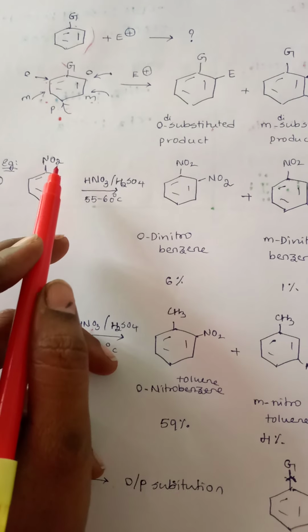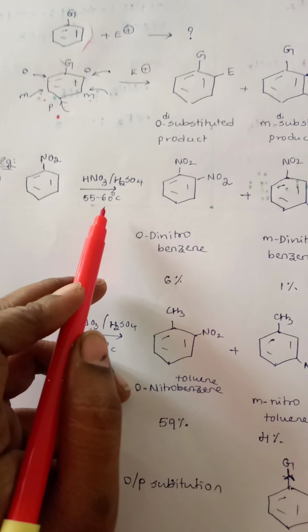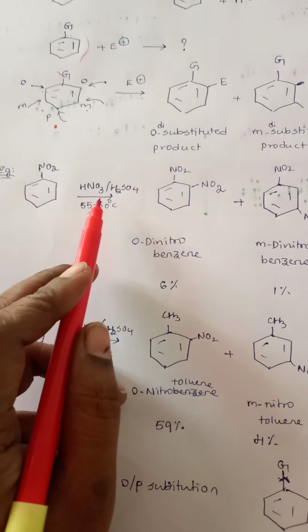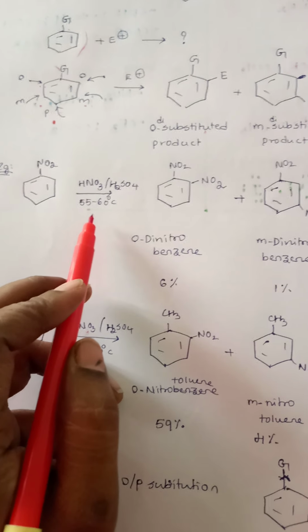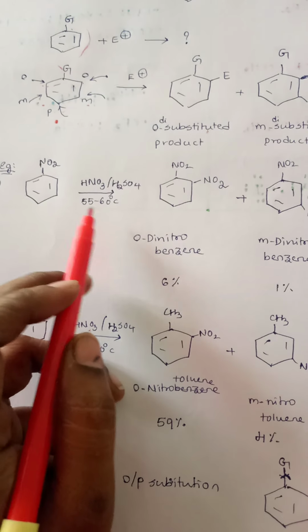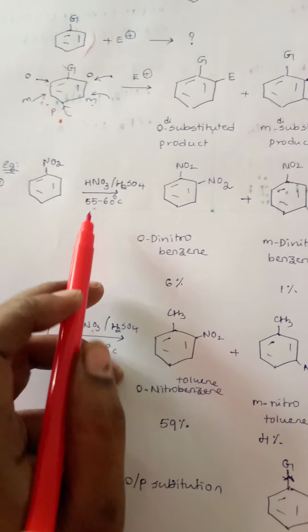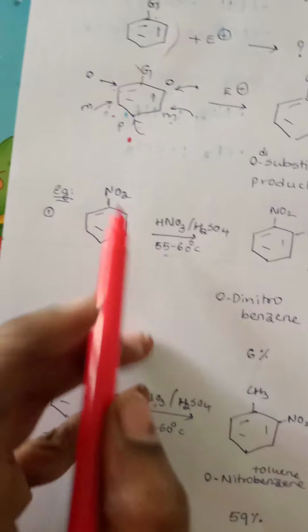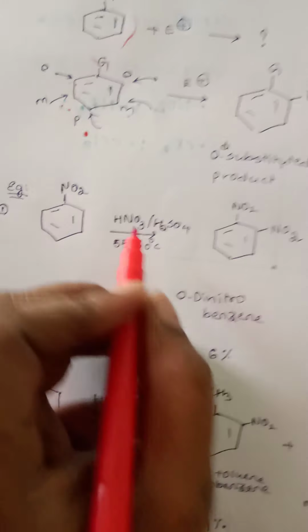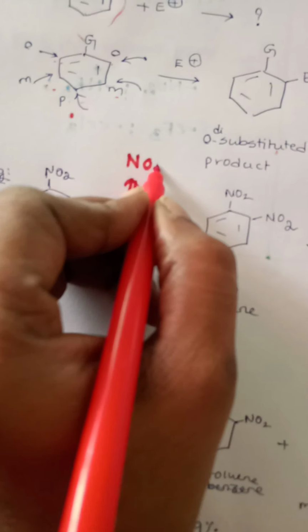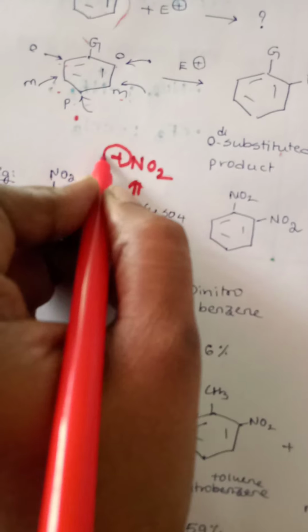In order to bring out nitration of nitrobenzene also, we will use the same experimental conditions. So we will use the same nitration mixture at a temperature of 55 to 60 degrees centigrade. When we subject nitrobenzene to nitration, as expected, we get a mixture of three isomers. What are those three isomers? What is the electrophile generated in this reaction? You will get nitronium ion, NO2 plus. We have worked this out in the previous reactions.